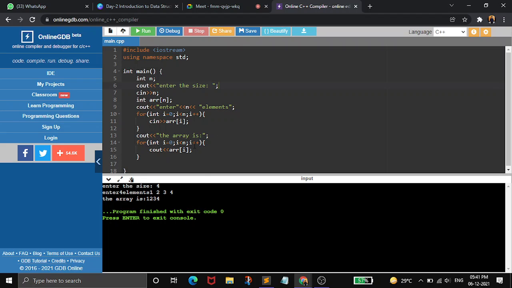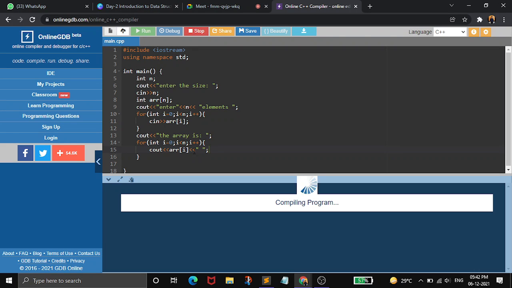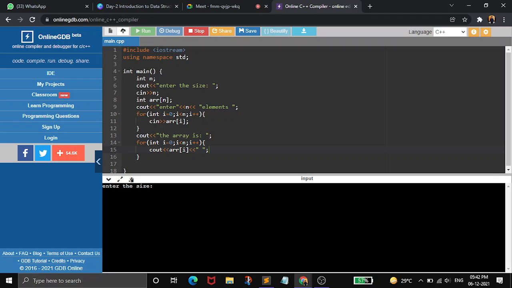So what we can do about this space problem is just give some space here, then again here. Then for displaying the array we have to show some space after each element. So if you want an array of size 5, we have to enter 5 elements, so 1 2 3 4 5. Okay, so in this way it is taking values for the array and printing the array elements.